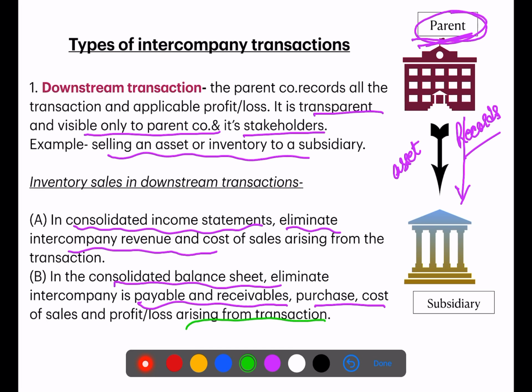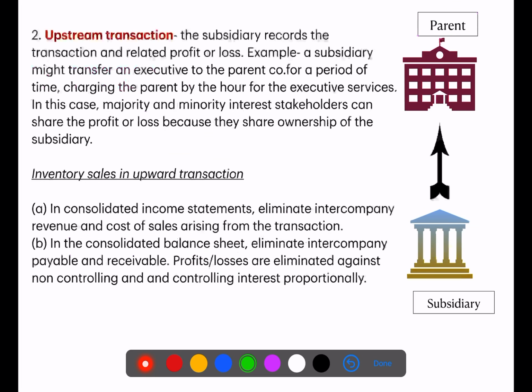Now next is the upstream transaction. Upstream transaction means the transaction flows from the subsidiary to the parent company. Under this, only the subsidiary company records the transaction and related profit or loss. In downstream, we studied that only the parent company records the transaction.